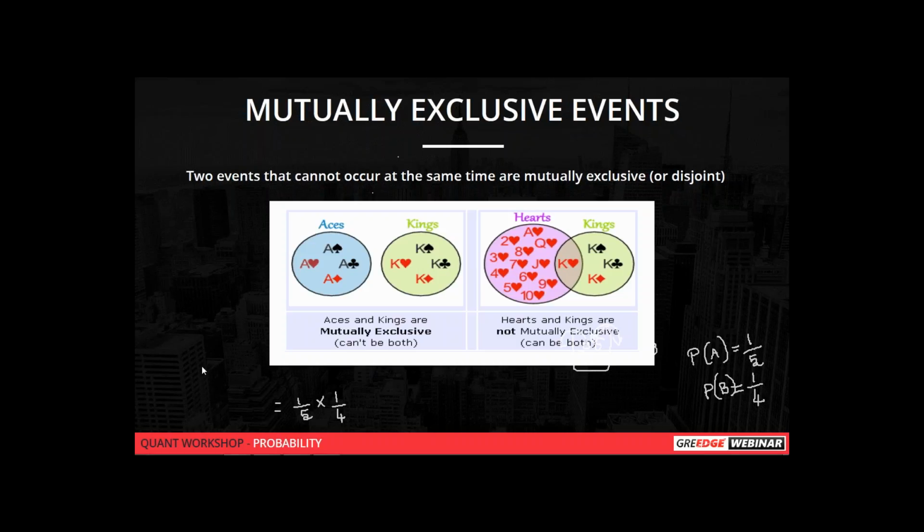No, Anjali, that is a term like P of A into P of B given A, which means that A has already occurred. So you can make use of those notations. So is everybody clear with mutually exclusive events?